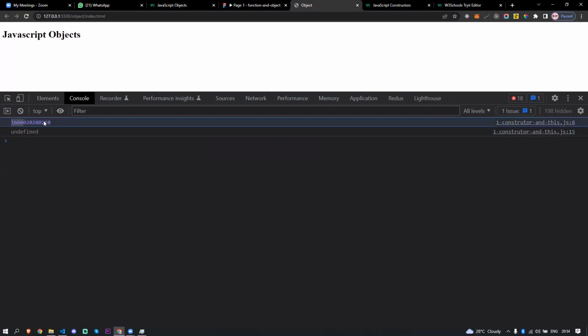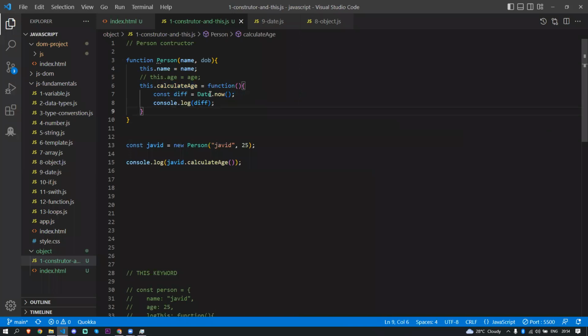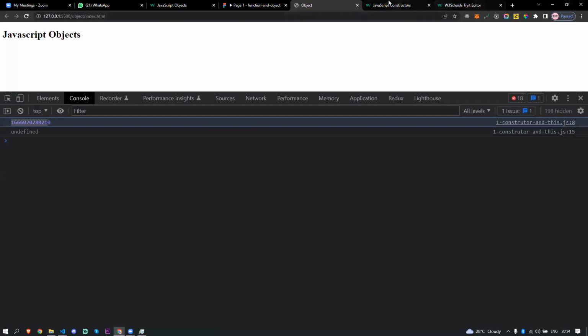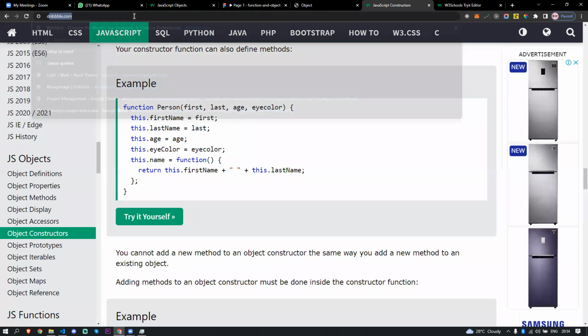The number. Okay, I told you that if you put date dot now, remember that date dot now is going to return the milliseconds since 1970. Okay, you remember that, right? You remember or not?